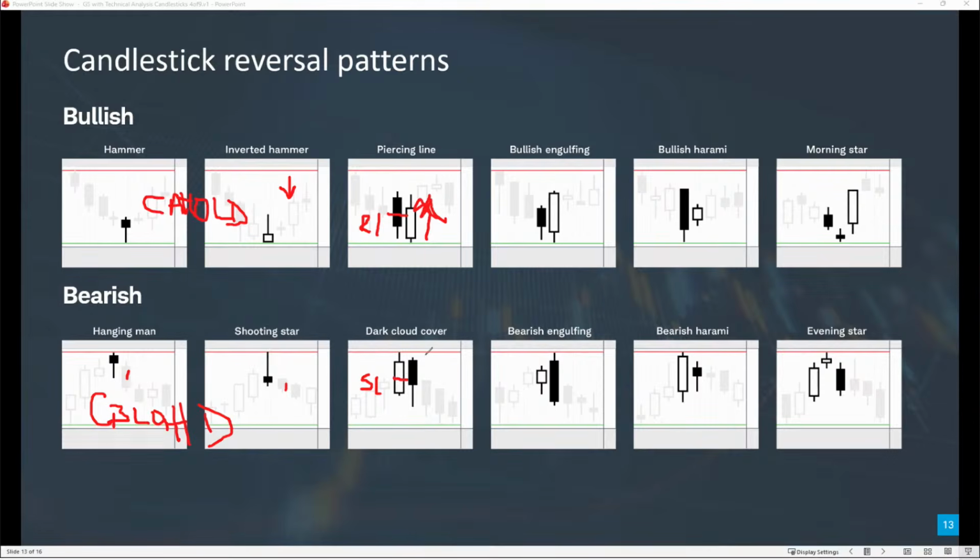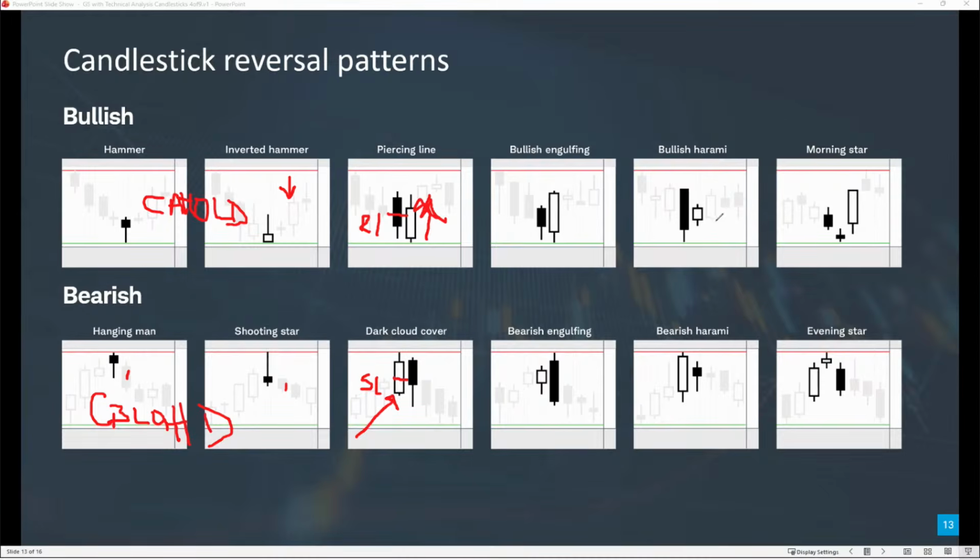And the opposite with a dark cloud cover. The buyers have been large and in charge for the last several days, and all of a sudden people are going, you know what, I think I'm going to take some profit. This is getting high. And then the sellers come in and they're large and in charge. And that's what creates these candles.